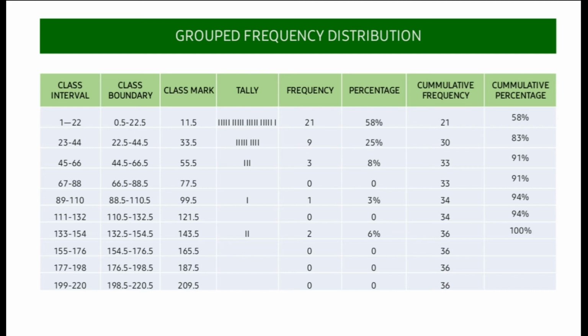And lastly, the cumulative percentage has a formula of cumulative frequency over n, which is 36, multiplied by 100. First, we have 21 divided by 36 multiplied by 100, and the answer is 58%. And it was the same process, so we have 83%, 91%, 91%, 94%, 94%, and 100%.